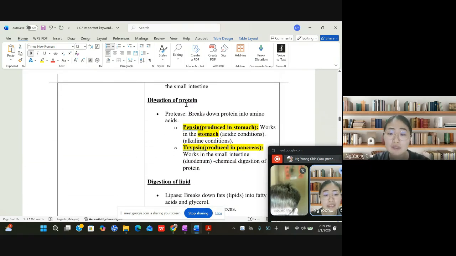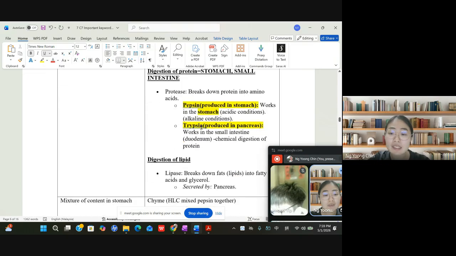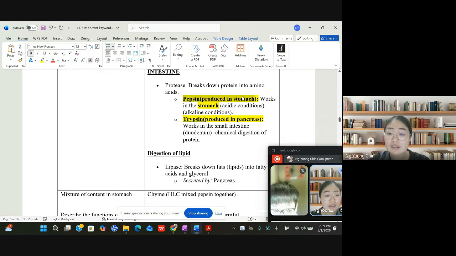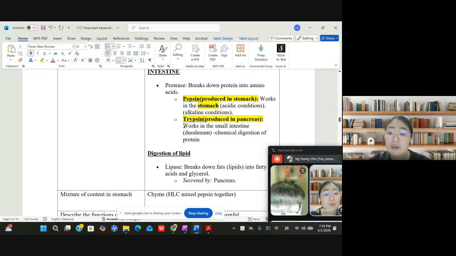And then proteins. Protein digestion happens in the stomach only, I just write here, stomach only. Remember, there are no other organs. Proteins: stomach, and also the small intestine, sorry. The small intestine has an enzyme called trypsin. The pepsins are produced in the stomach and they work in the stomach. Trypsin is produced by the pancreas, so it works in the small intestine.